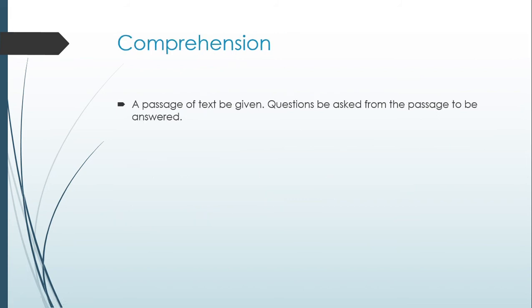Moving forward, reading comprehension, that is the passage that is going to come. Be very careful. There is only one pitfall when you are going for reading comprehension. First, try and understand what type of question they are asking. If reading comprehension is asking questions such as what the author means, what the author is trying to say, what would be the conclusion in your sense, be very, very careful. These types of unseen passages have very high chances of getting wrong answers. Don't waste too much time in solving this type of reading comprehension.